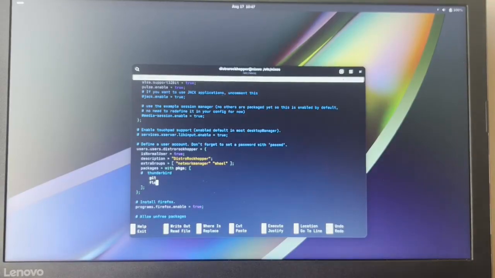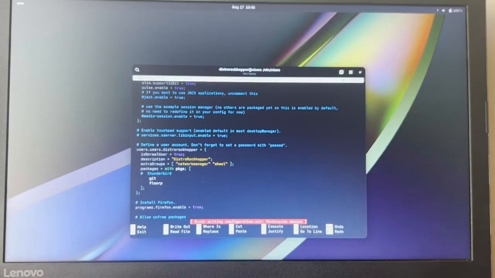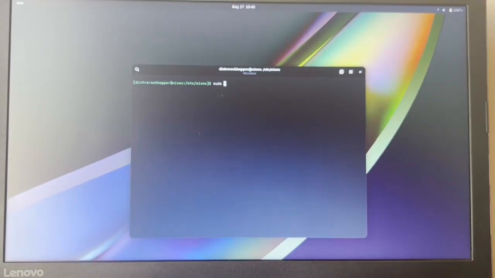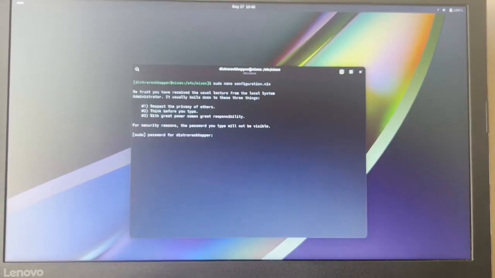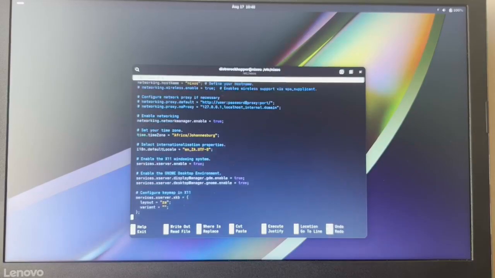Can I just put it here? Control O, enter, permission denied. Yes, yes. Control X in. After sudo nano configuration.nix. Okay, so where were we?